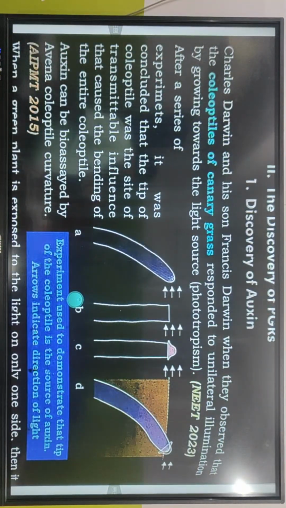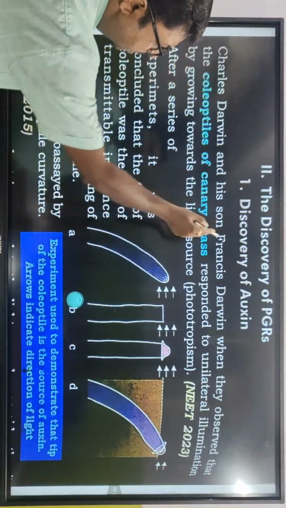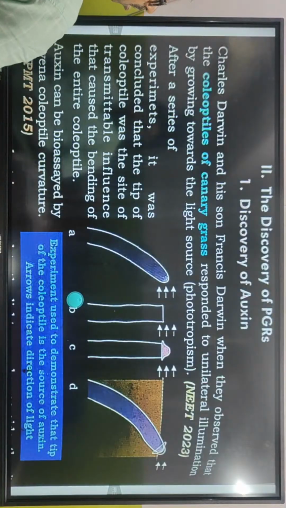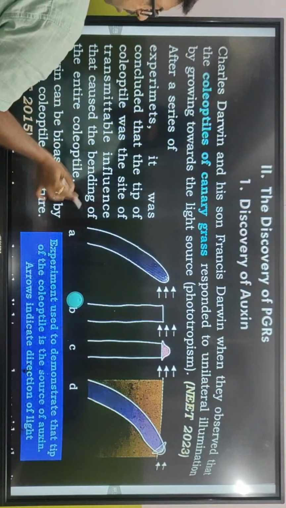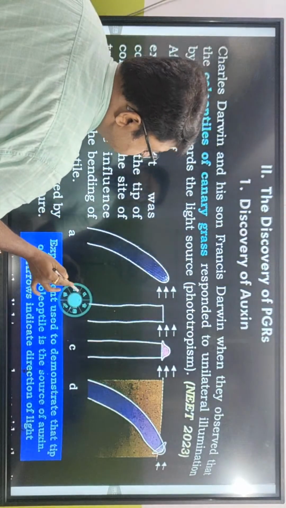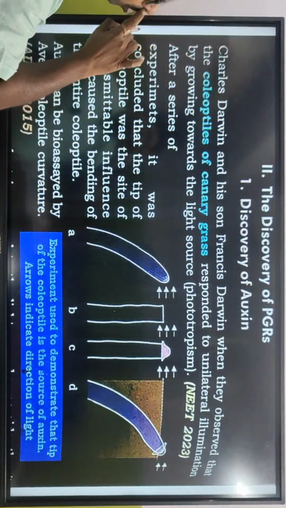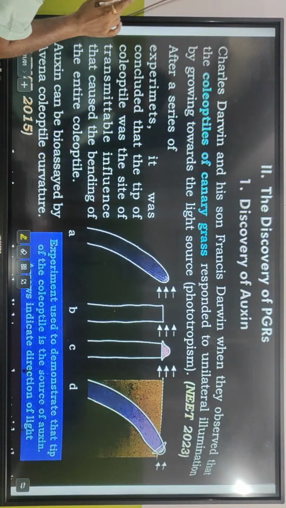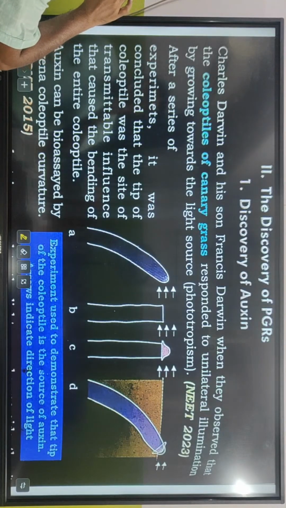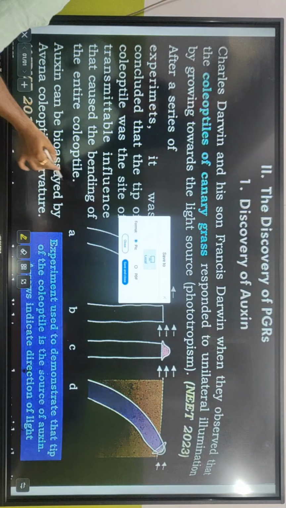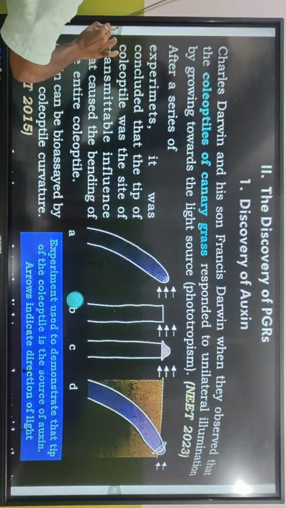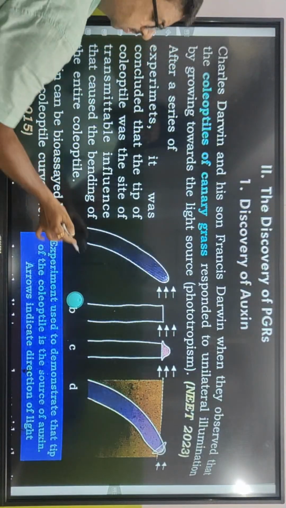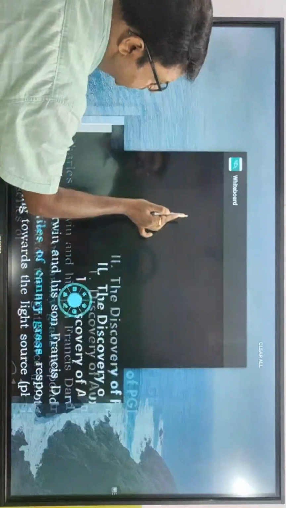Now let's get into the PGRs. The discovery of PGRs. First, discovery of auxin. The story of auxin's discovery starts with Charles Darwin and Francis Darwin. Let me explain this a little to you, then I will get into that part. Let us get into these details.